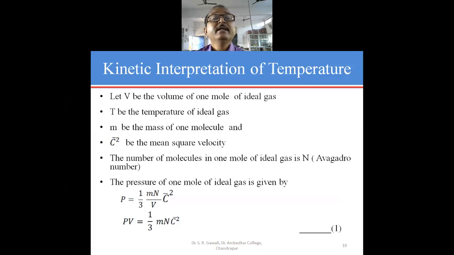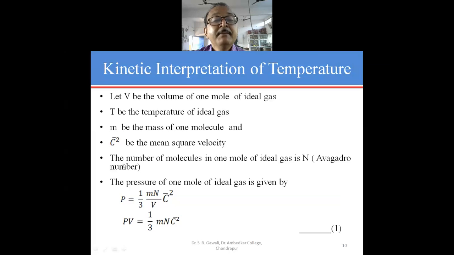Then we will study the kinetic interpretation of the temperature. So let V be the volume of 1 mole of the ideal gas, T be the temperature of the ideal gas, small m be the mass of one molecule of the gas, and C bar square be the mean square velocity of the gas.